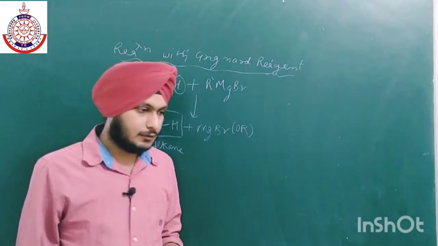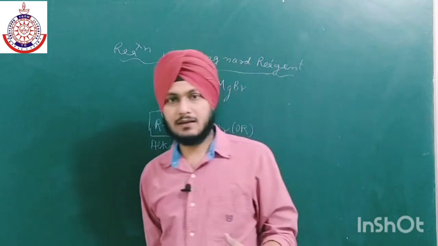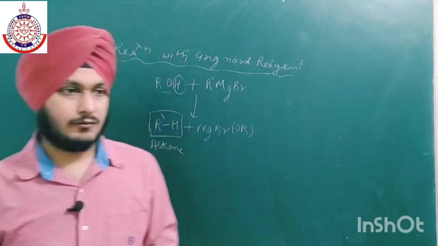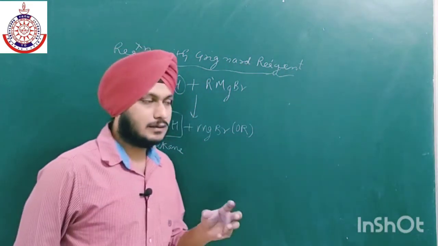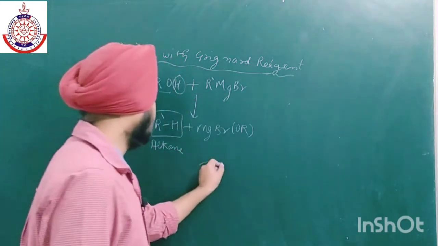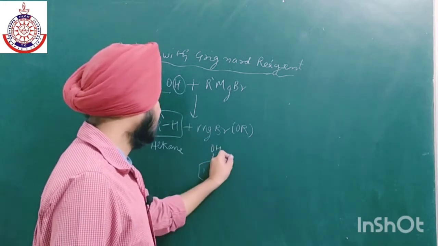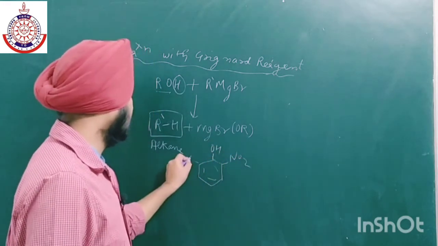One more thing, I will discuss the acidic strength order of phenols when some substituents are attached. If we talk about this, it is known as picric acid, OH, and there are three NO2 groups present. It is highly acidic.